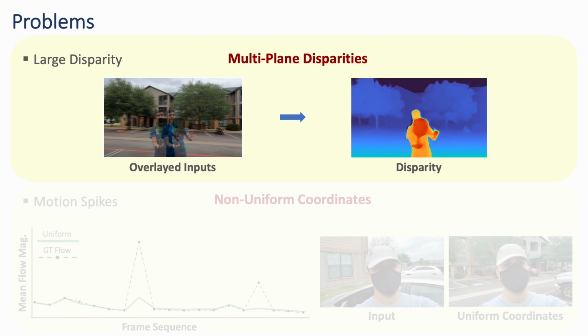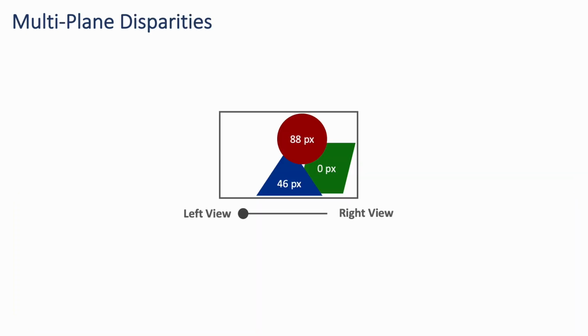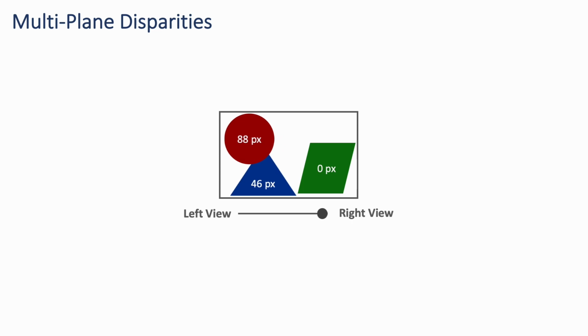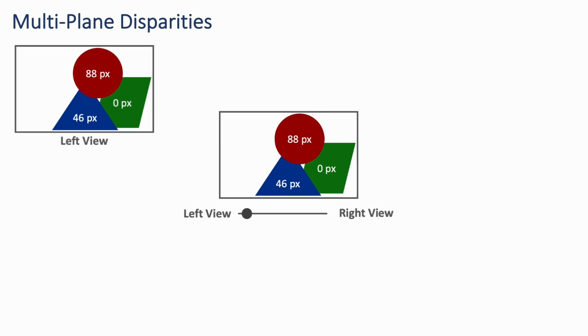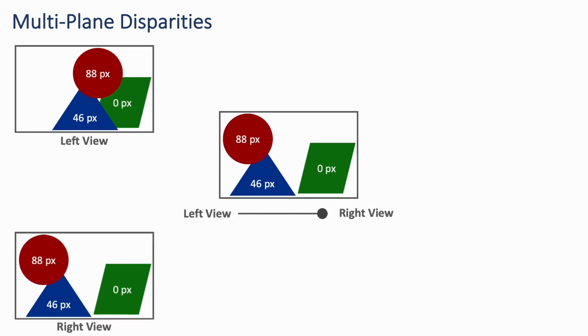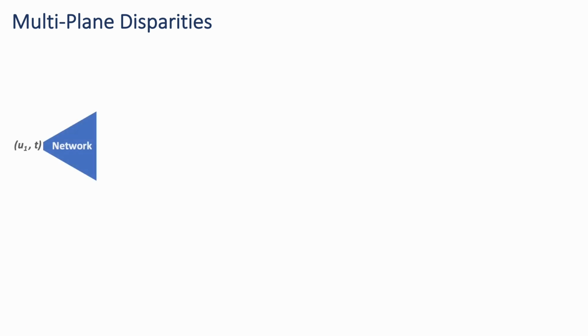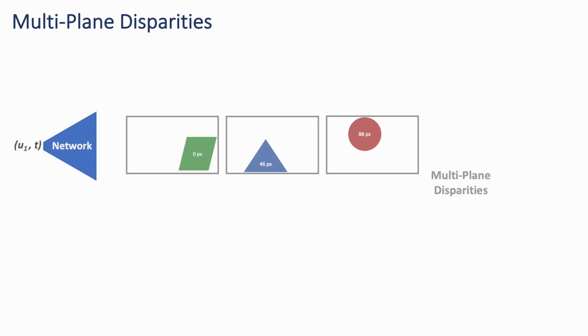I start by discussing our proposed multiplane disparities. I'm going to explain our representation on a synthetic scene containing three objects. The numbers inside the objects show the disparities between the left and right views. The network is only optimized using the left and the right views, and should be able to interpolate the in-between views. However, as discussed, it will have difficulty interpolating the objects with large disparity, like the circle. To address this issue, we propose to use the network to estimate multiplane disparities, where the disparity is represented using a series of planes, each at a specific predefined disparity.